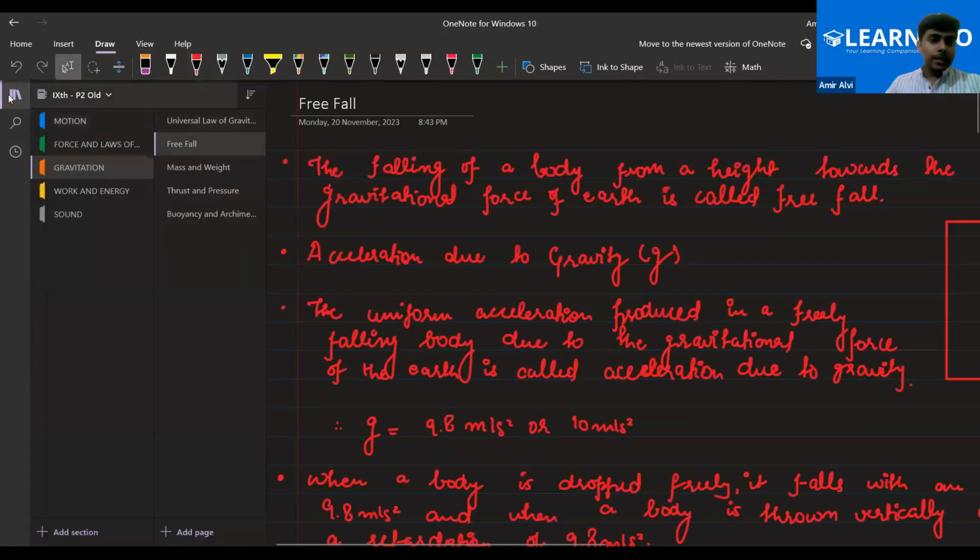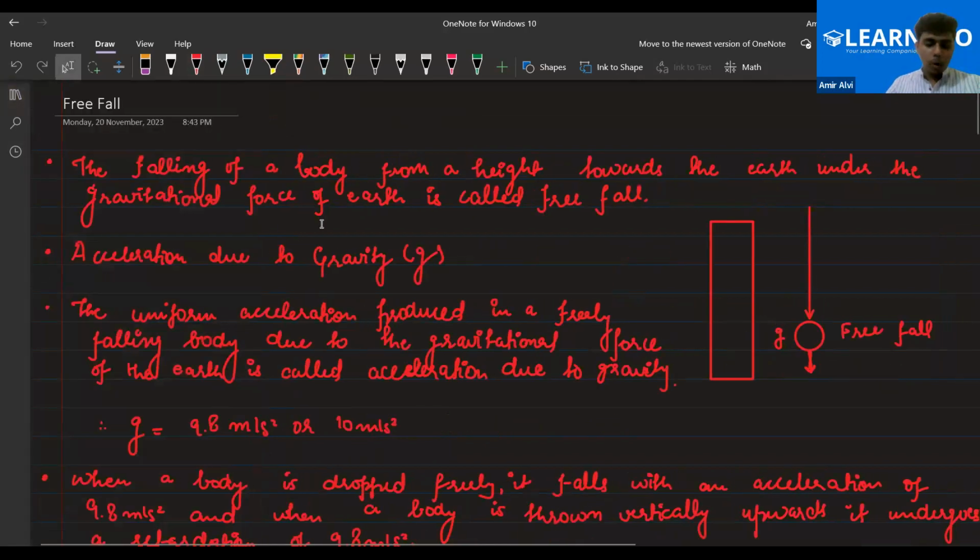Now, next, let's come to the next topic, that is free fall. This is one of the most important topics in the gravitation chapter, right? In free fall, when the body is dropped from a height, there is no other force acting on the body, but gravitational force is acting and acceleration due to gravity is acting. So this is a uniformly accelerated motion. In the motion chapter, there was also a question: when a body is in free fall from a height, what is the kind of motion? This motion is called uniformly accelerated motion because g is fixed. The value of acceleration due to gravity is completely fixed. Right, everyone?